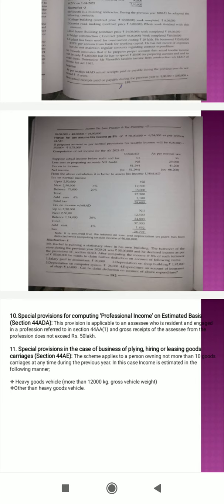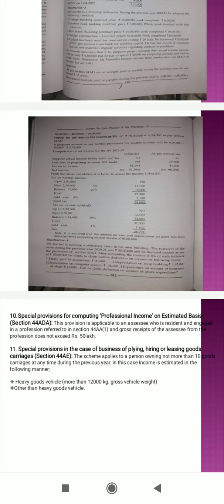Here the income is calculated in two cases, that is heavy goods vehicles and other than heavy goods vehicles. In the case of heavy goods vehicles, heavy goods vehicle means more than 12,000 kilogram gross vehicle weight. For a heavy goods vehicle, the profit and gain shall be an amount equal to rupees 1,000 per ton of gross vehicle weight for every month during which the heavy goods vehicle is owned by the assessee in the previous year, or an amount claimed to have been actually earned from such vehicle, whichever is higher.